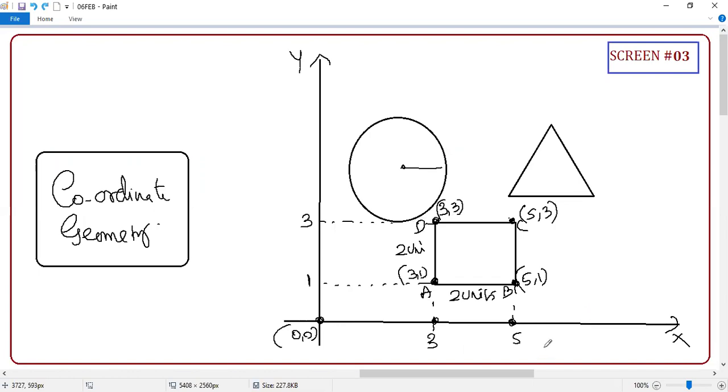So now you guys understand, earlier till your 9th standard, how you find area? They will say length equals 2 units, breadth equals 2 units. What is the area? But in coordinate geometry, what's going to happen? The corner points will be given and they will ask you to find the area. What you will do? You will find this distance and this distance and you will find the area. What about this? They will give you this point, they will give you this point, and the moment they give these 2 points, you can find the radius. Yes or no? If you know the radius, you know how to find the rest.